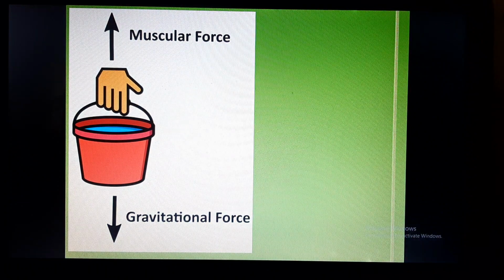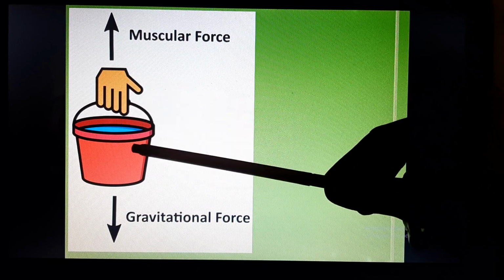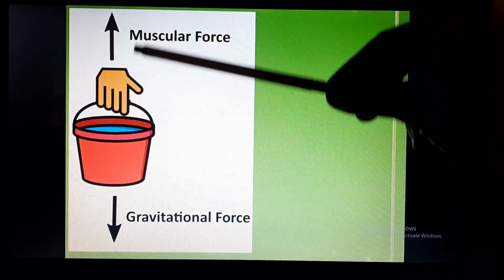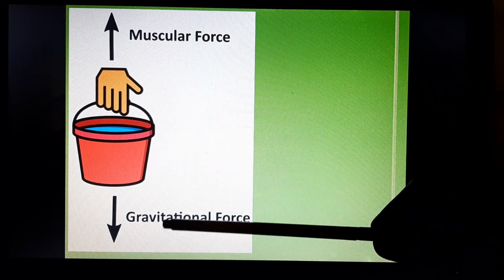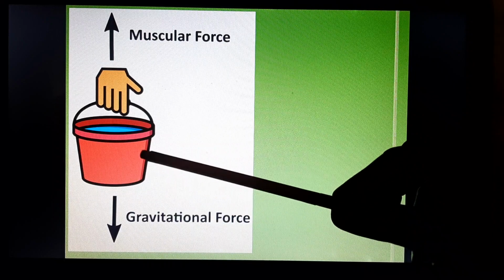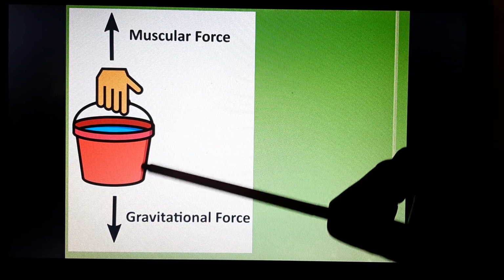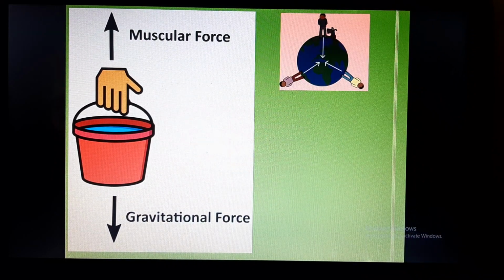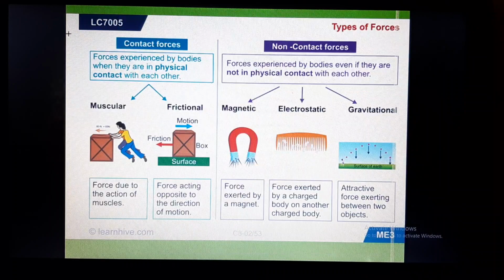Here in this diagram you can see that this is a bucket. A person is lifting that bucket with muscular force, which is a contact force. But here the earth is exerting a force on this bucket, which is called gravitational force, and hence you feel the weight of this bucket. So we all are standing upright on the earth because of the gravitational force, and everything which falls from above will come to the ground because of the gravitational force.